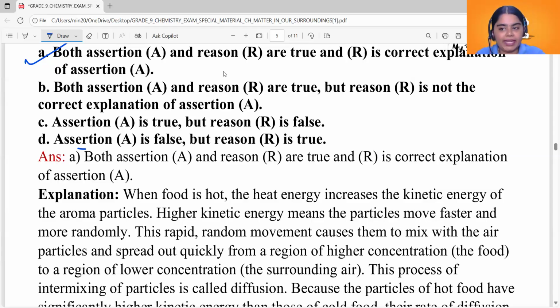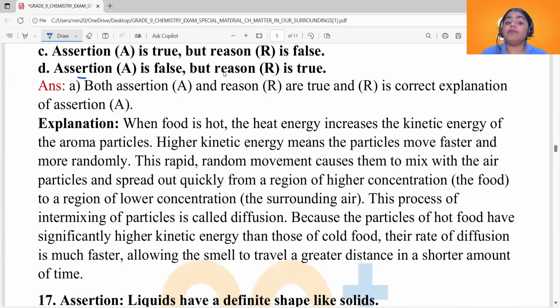Now, how do we explain it? As we just mentioned, when we have hot food, heat energy increases the kinetic energy of the aroma particles. Temperature is high for hot food. Kinetic energy of the particles that give you smell increases.